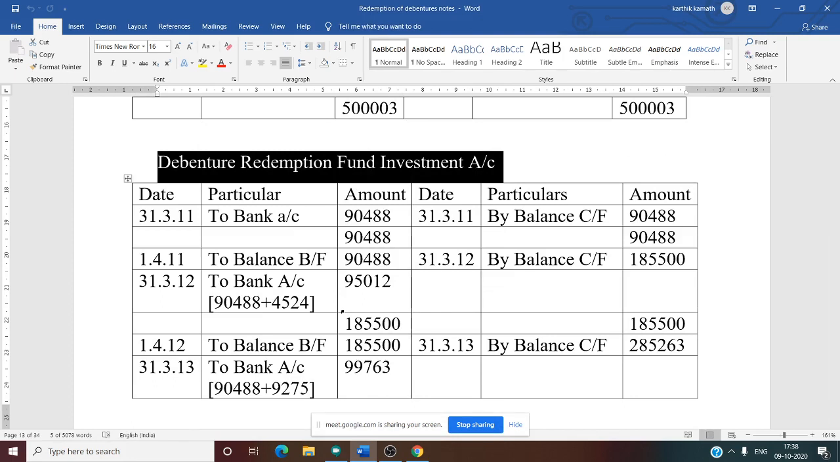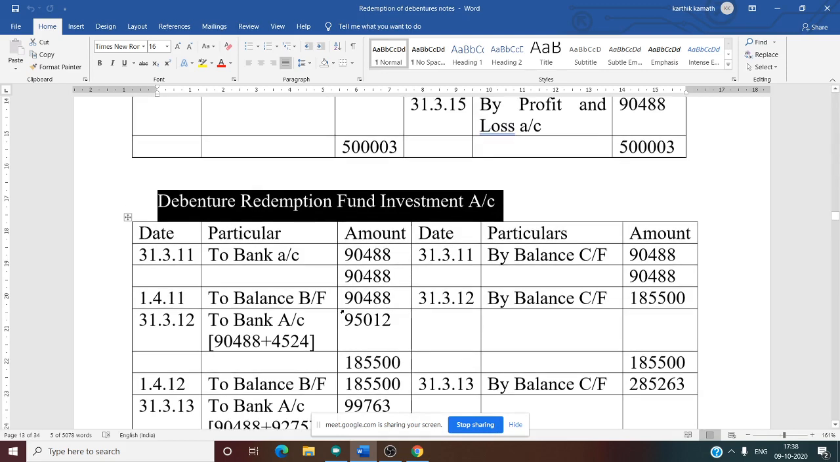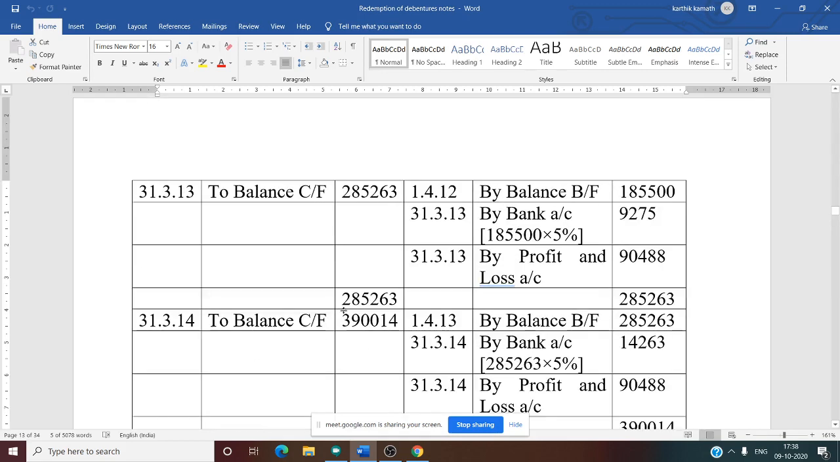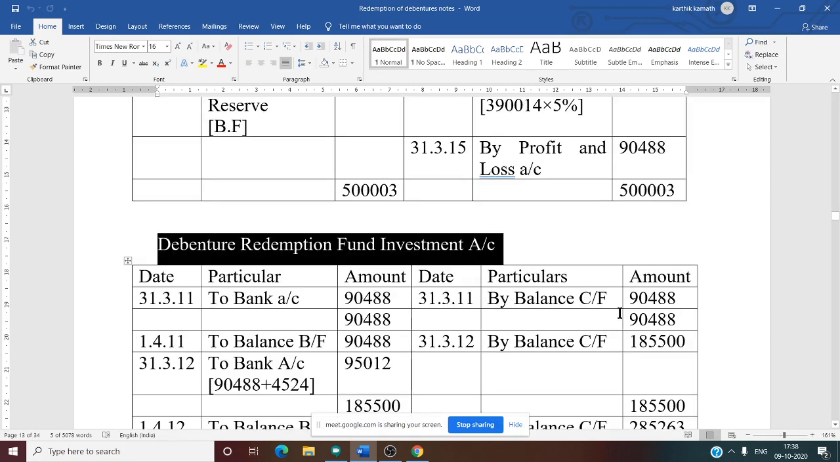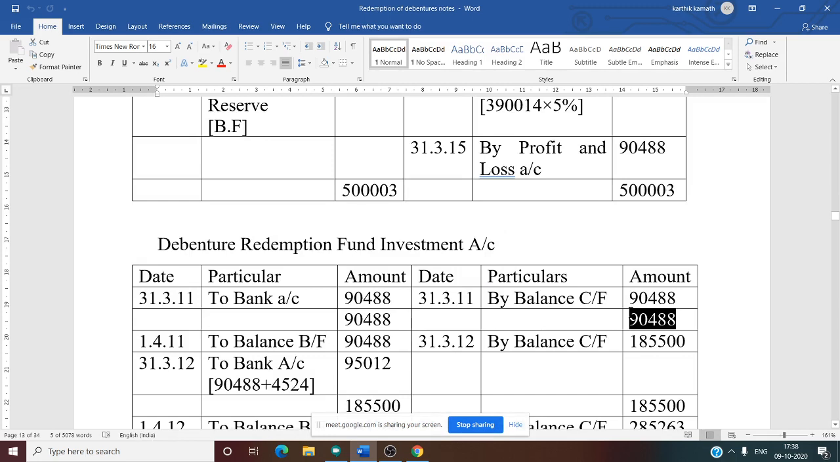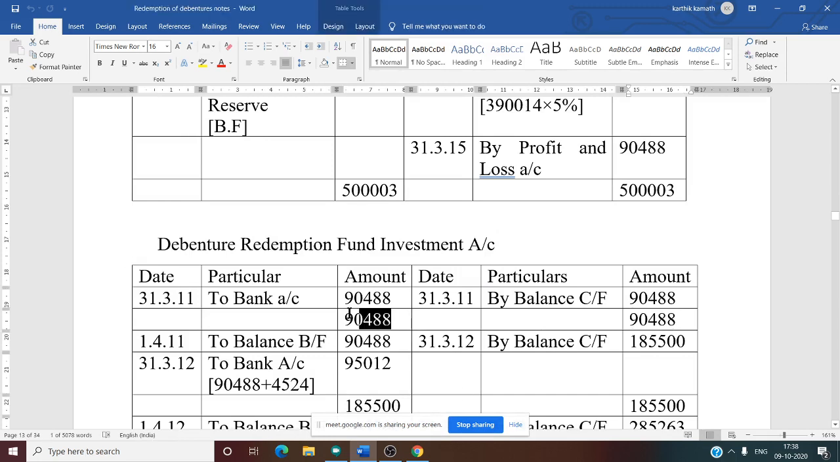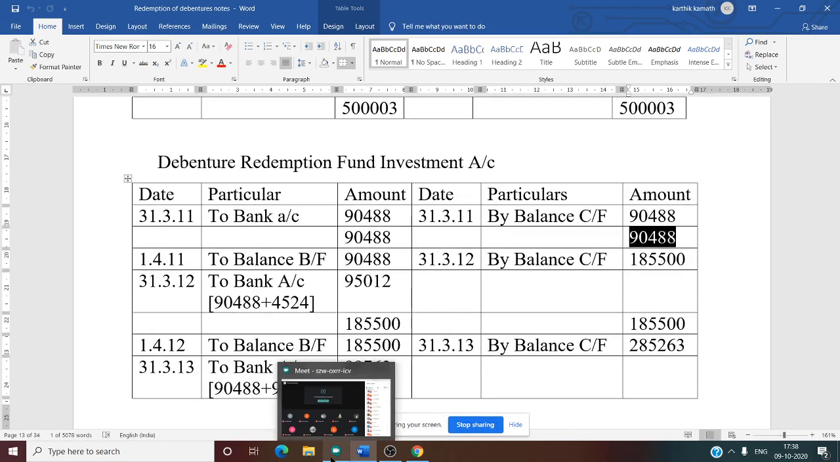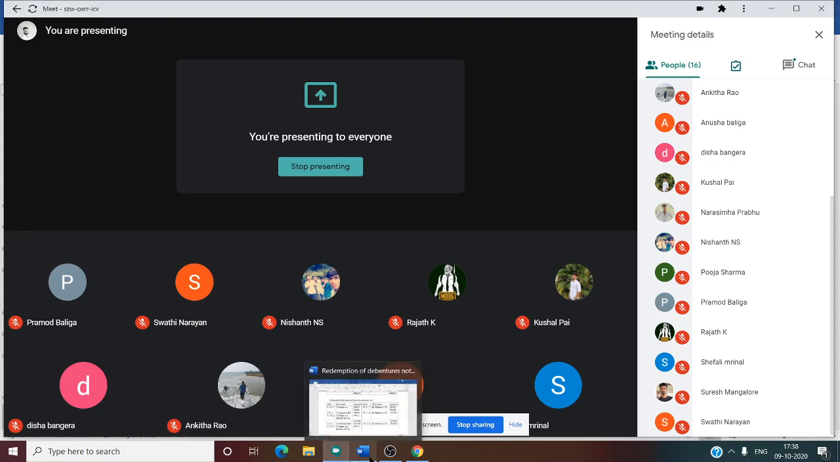Now it is very important here. The important thing you need to observe is the total of both the accounts, that is the debenture redemption fund account and the debenture redemption fund investment account. Total of each year should be the same. If you don't get the total of each year the same, that means you have made some mistake.